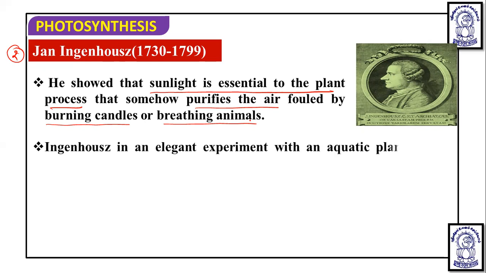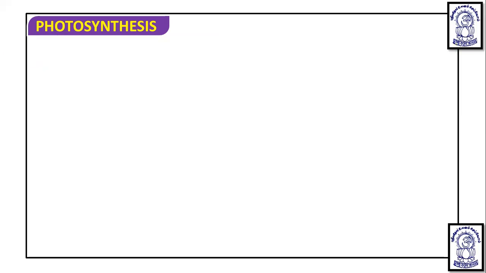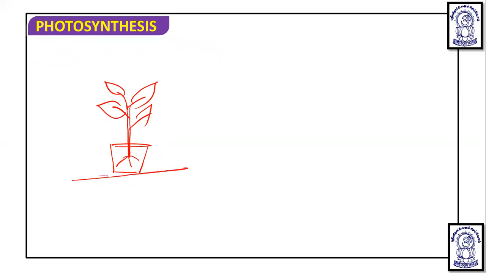So Ingenhousz, in another elegant experiment with an aquatic plant, showed that in bright sunlight small bubbles were formed around the green parts, while in the dark they were not. How did he do it? He took one particular plant, a potato plant, and covered this plant with the bell jar and gave it light.